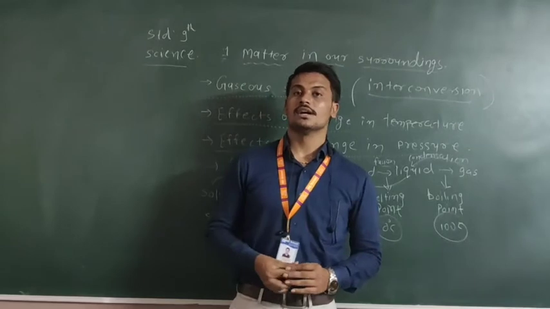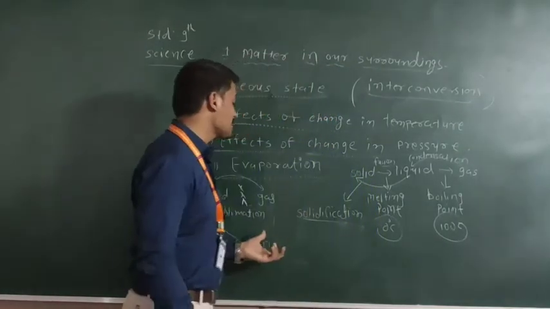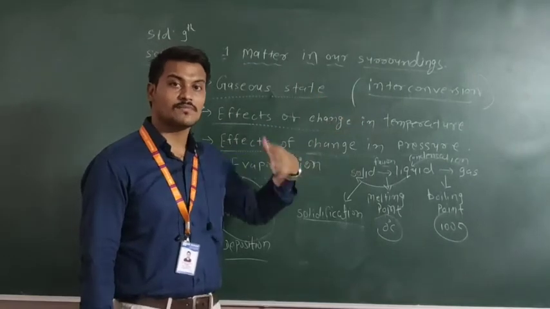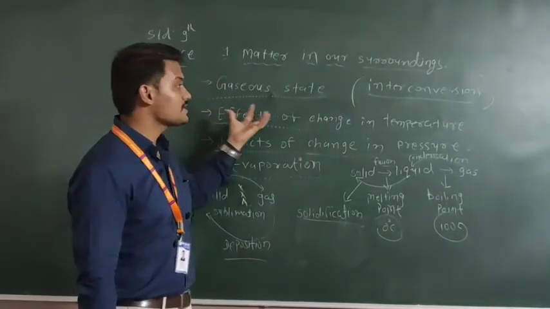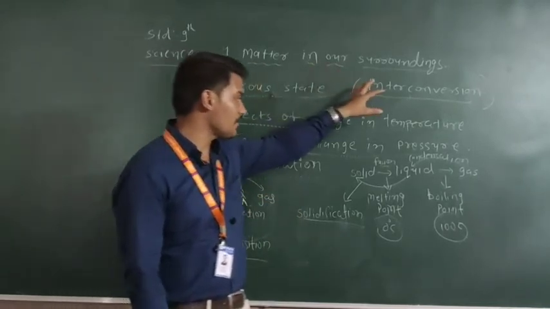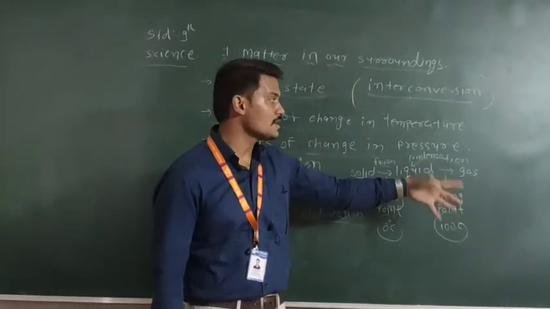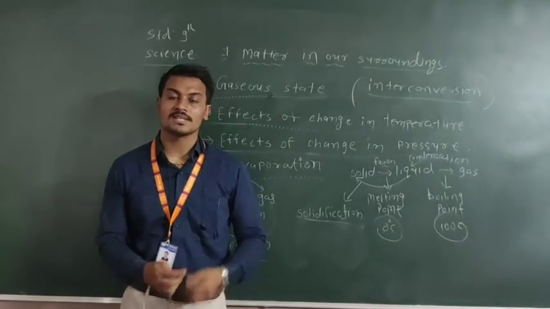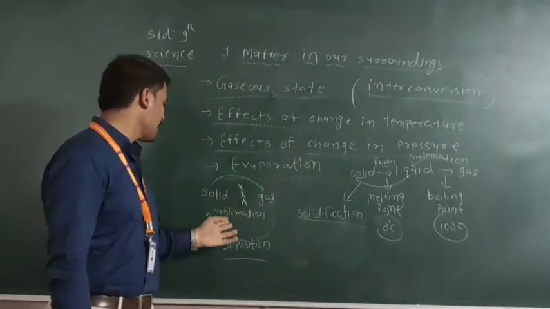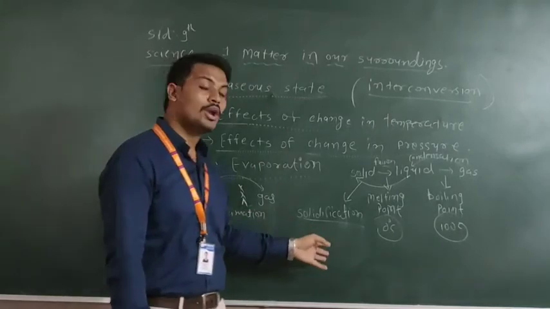So here is the process, that is evaporation. Today we completed the gaseous state. What is the physical process of the gaseous state? The effects if we increase or decrease the temperature. What will happen? That is interconversion, solid to liquid, liquid to gas. Here are the names of the different processes: condensation, fusion, sublimation, deposition, solidification.